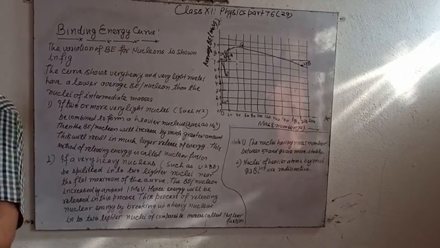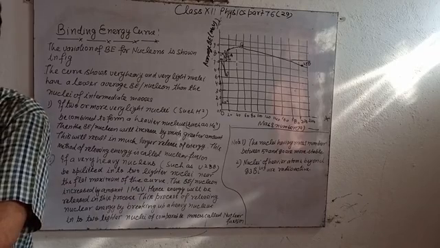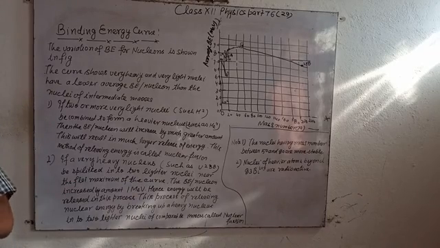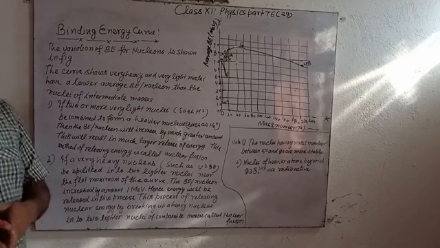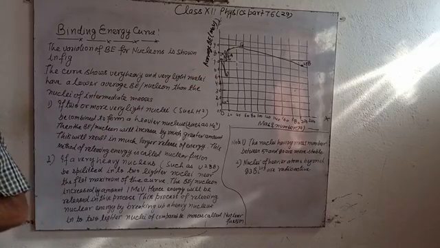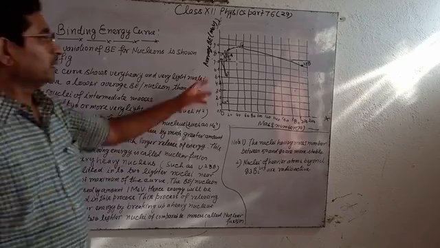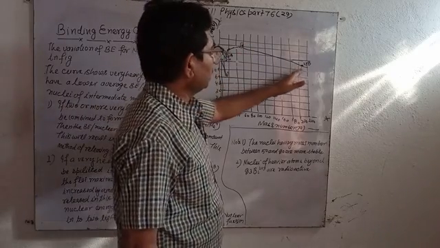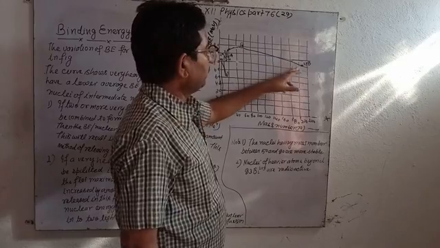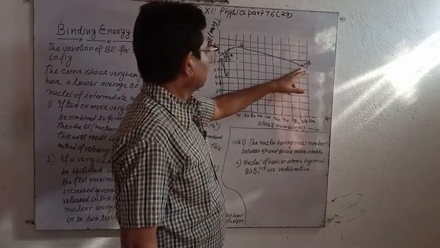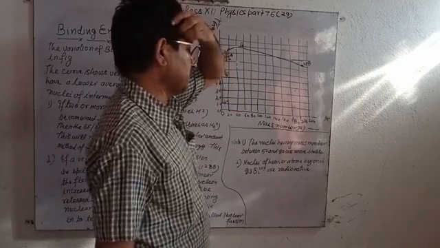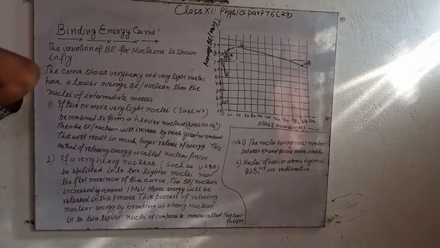For nuclei having mass number above 80, the average binding energy per nucleon decreases slowly, dropping to 7.6 million electron volt for uranium 238. Here the average binding energy per nucleon gradually decreases and becomes 7.6 million electron volt for uranium 238.